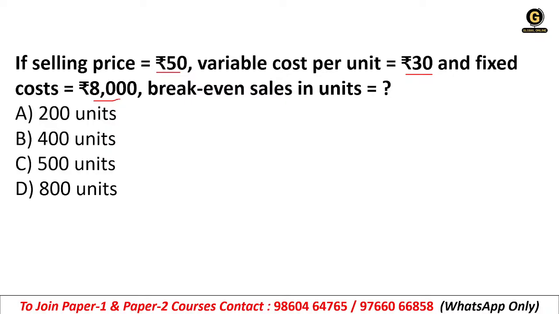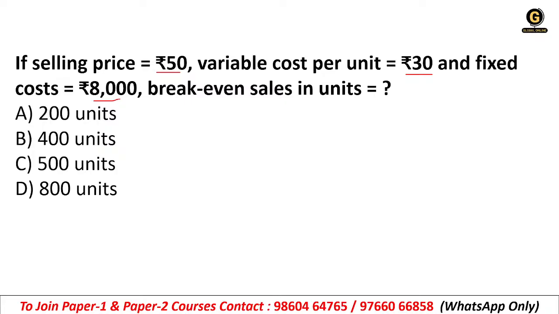Remember, sometimes it will give you the price or it will give you units, so the formula for both may be different. So always read your question very carefully first and then try to answer.